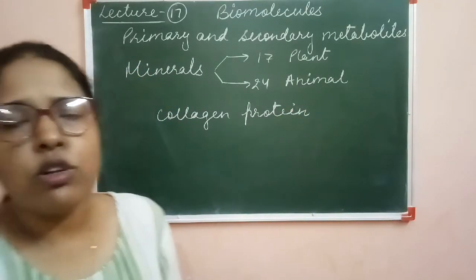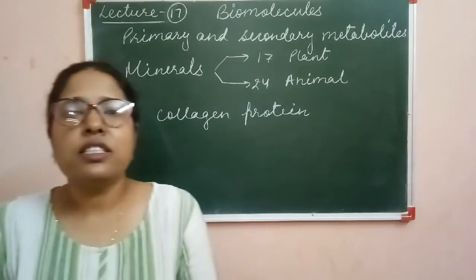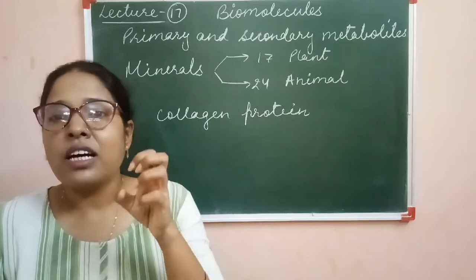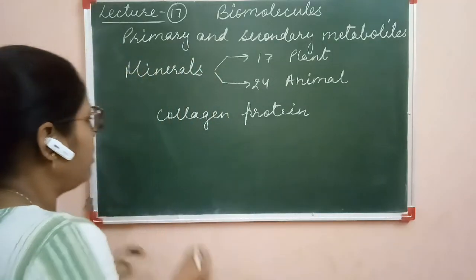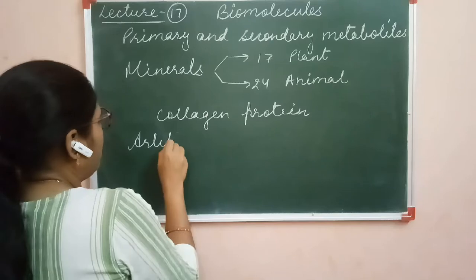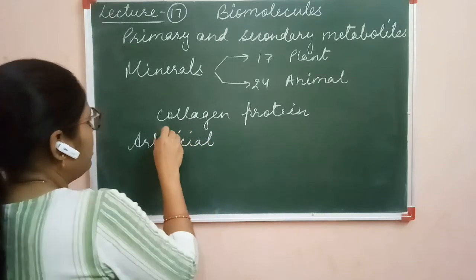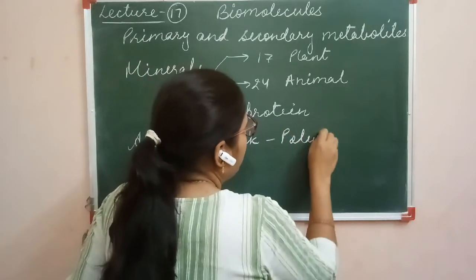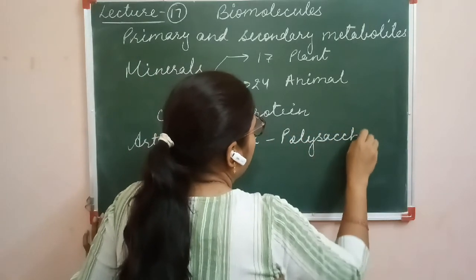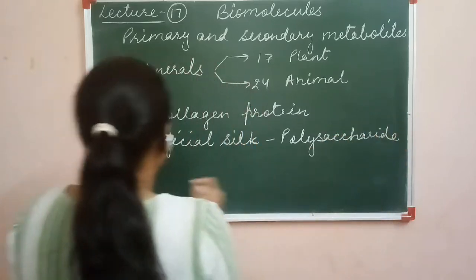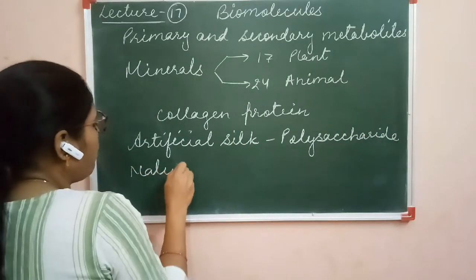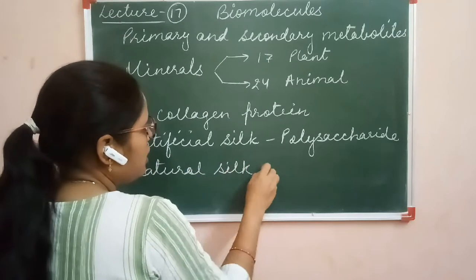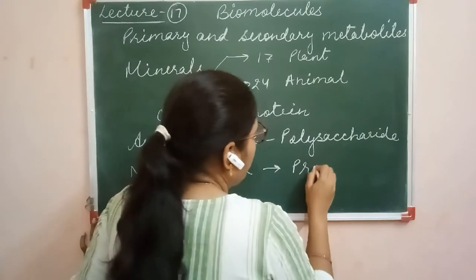Now one type of protein is also there, that is present in the artificial silk and the natural silk. Artificial silk is a type of polysaccharide. Okay? Artificial silk is a polysaccharide, but the natural silk which is obtained from the silkworm is protein.